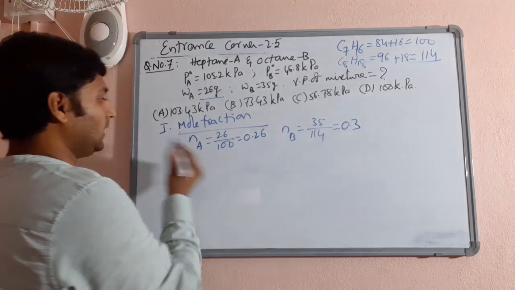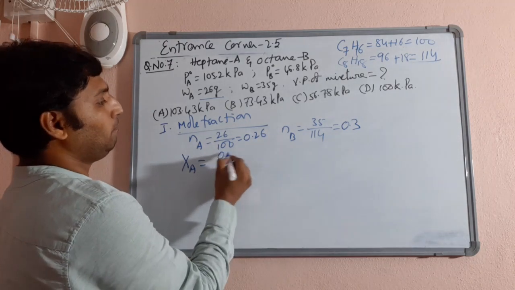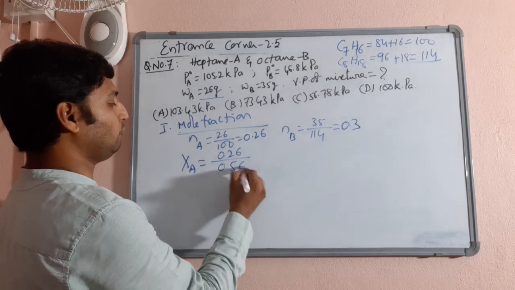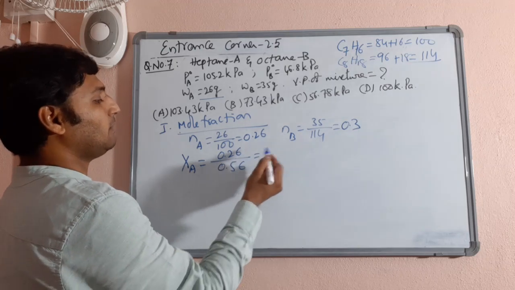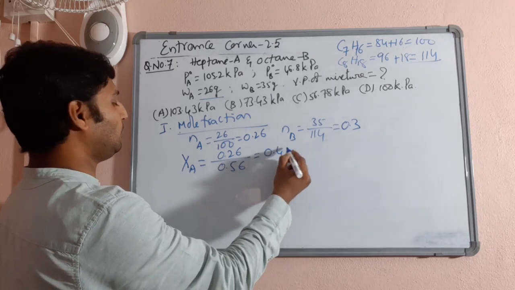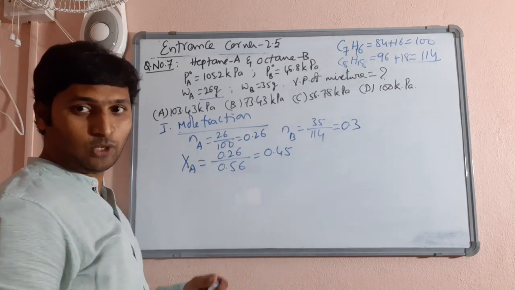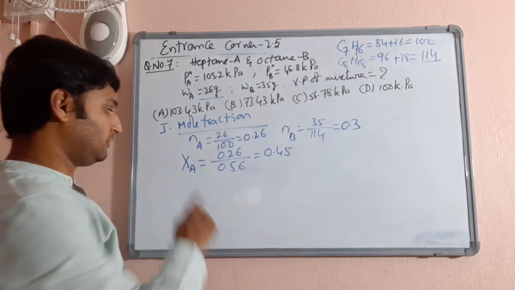So 0.26 and 0.3. Then to find the mole fraction XA, 0.26 divided by 0.26 plus 0.3, which is 0.56. 26 by 56 comes approximately 0.45, the mole fraction of A.